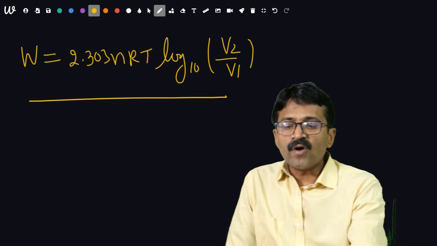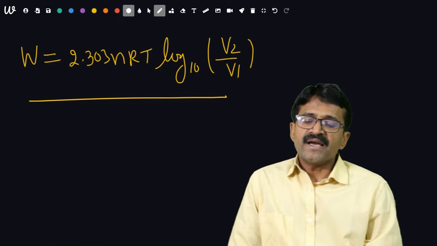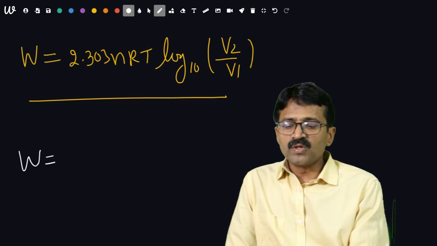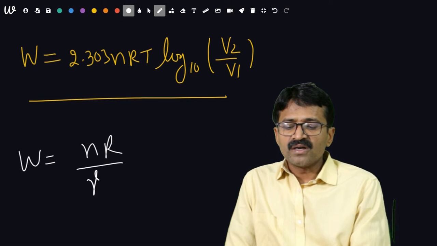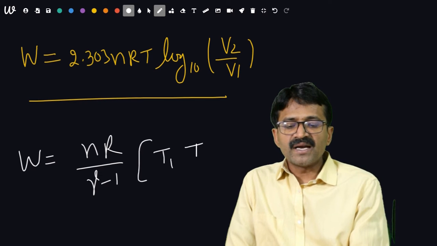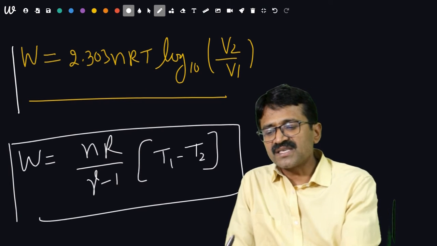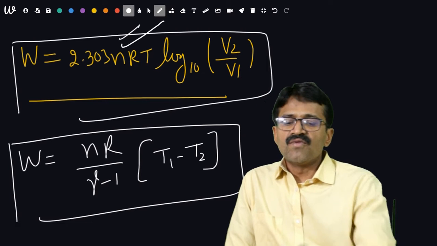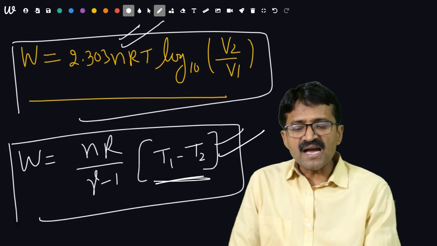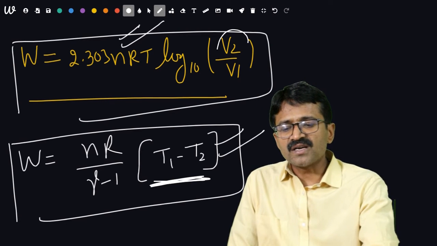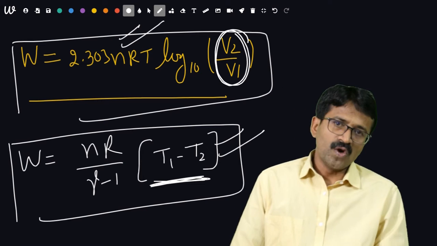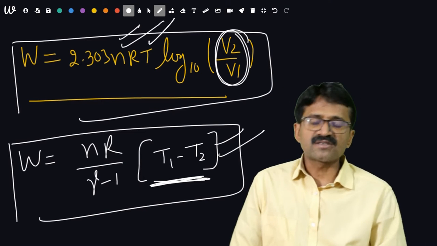Remember, and what about work done in adiabatic? Adiabatic work done will be W is equal to nR upon gamma minus 1, into T1 minus T2, and T1 is the high temperature. These are the basic differences between the work dones. Adiabatic work done highly depends upon temperature. Isothermal work done highly depends upon change in volume. Remember, because here temperature is constant.